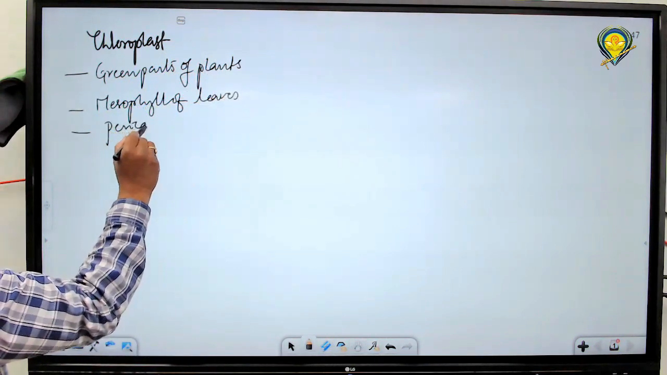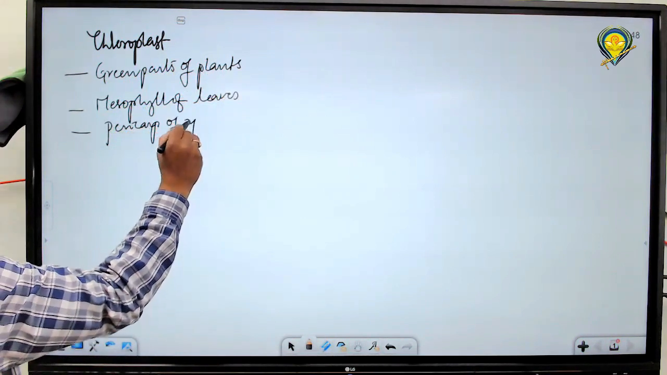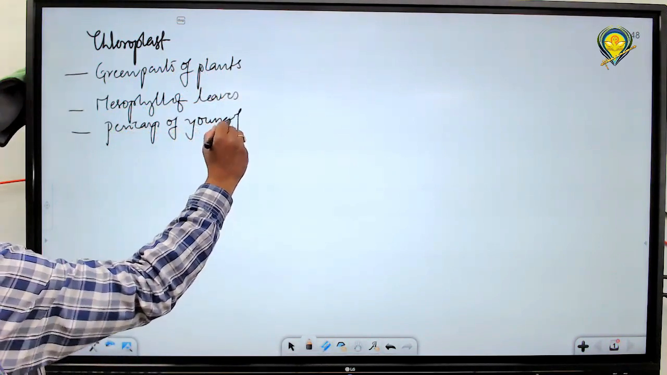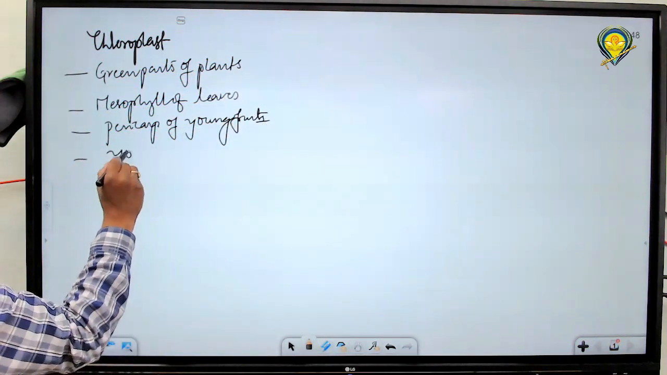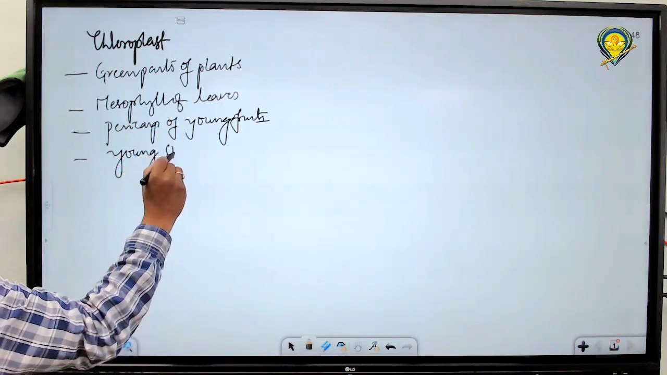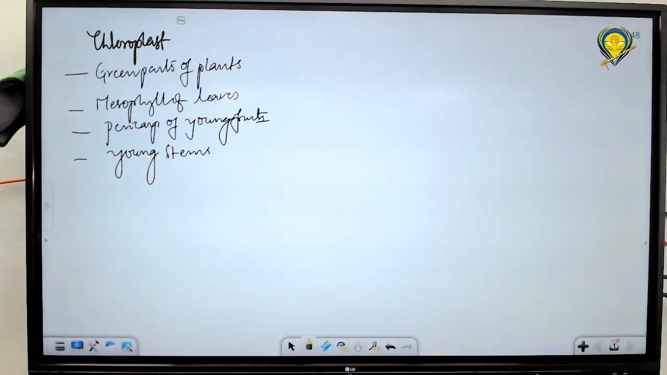Pericarp of young fruits, unripened fruits, and young stems contain chloroplasts. Young stems are green in color, you know that. In the case of mango, it is green initially, then turns yellow. That green color is due to chloroplasts present in the pericarp, particularly the epicarp.